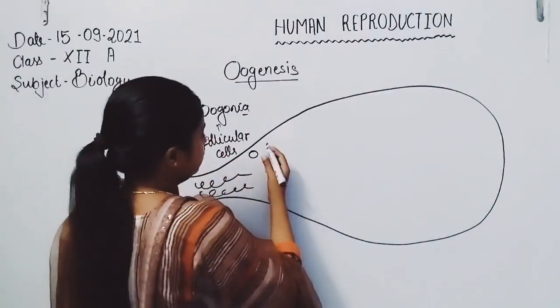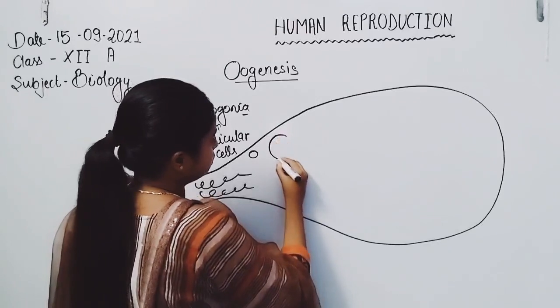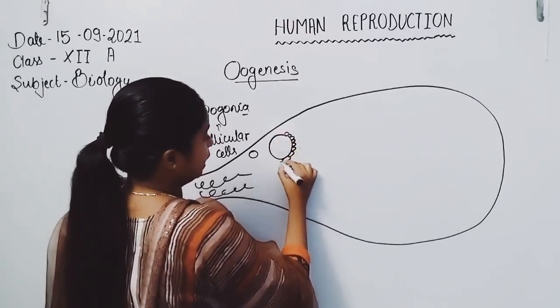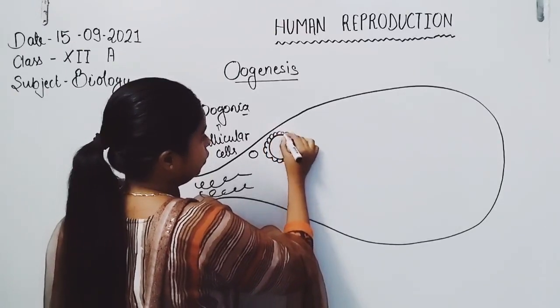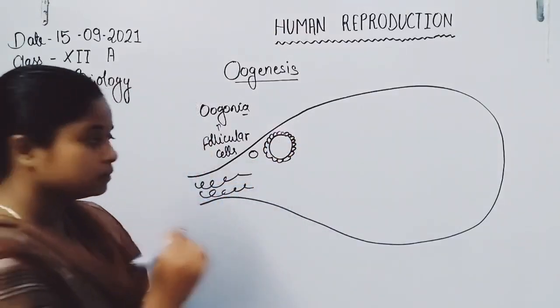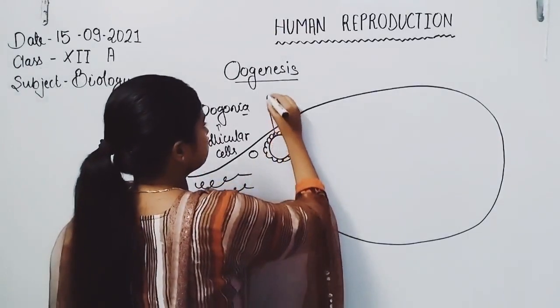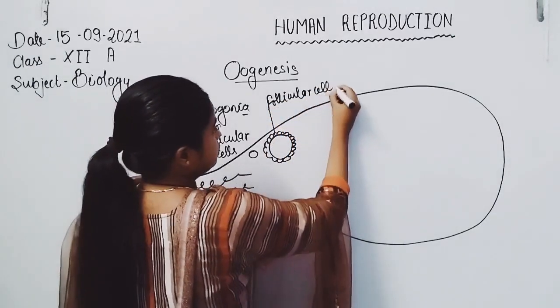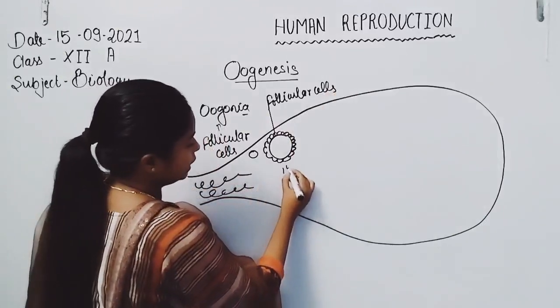Simply, here is the cell surrounded by follicular cells.